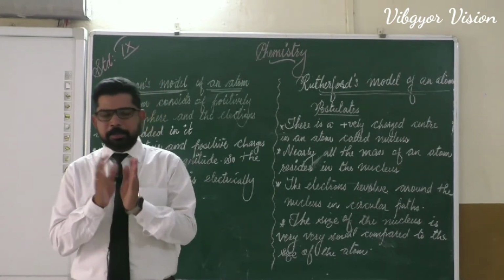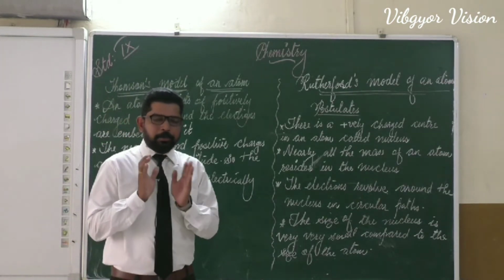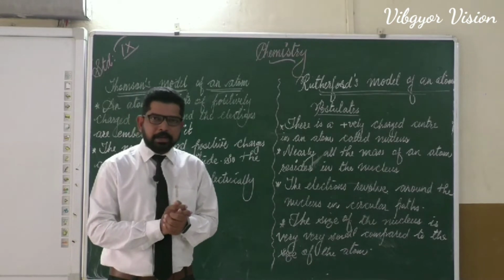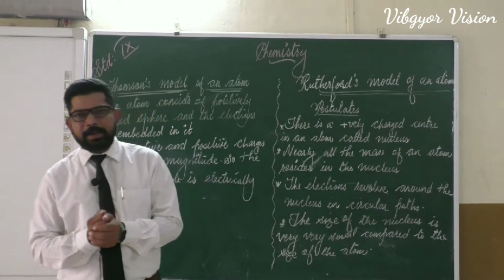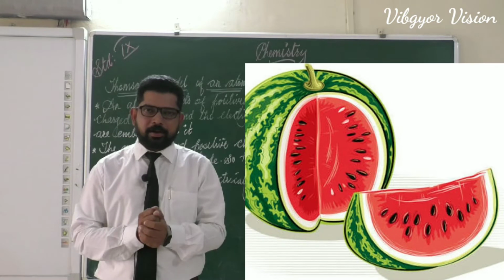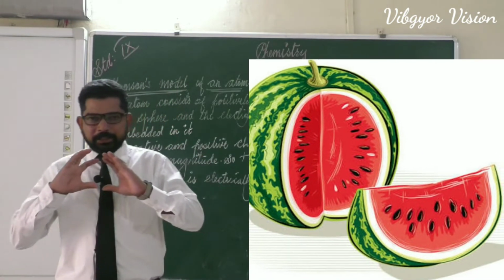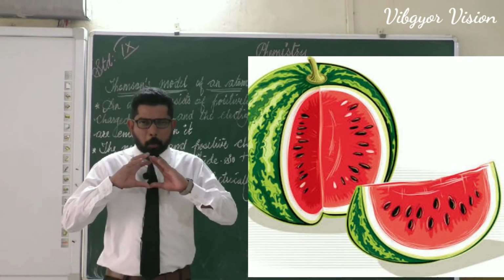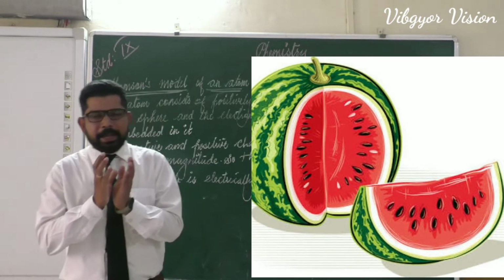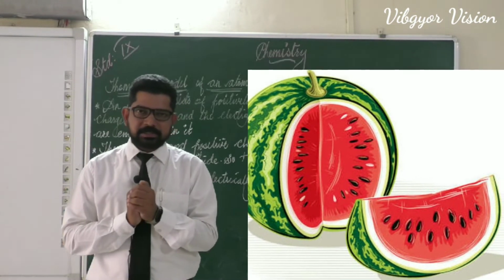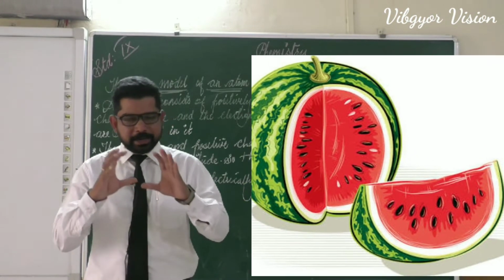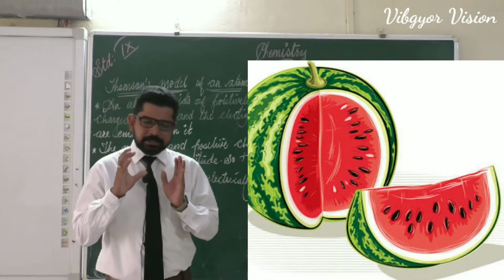So Christmas pudding or plum pudding, you may not have much idea about that. So a very familiar example we can take is the watermelon. Watermelon is a sphere, and inside that sphere it is totally filled with red colored edible part. Am I correct? It contains red colored edible part.